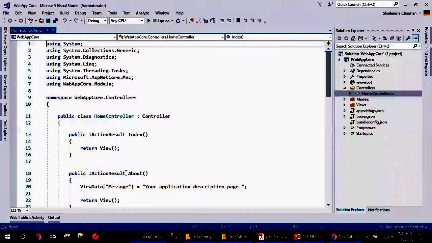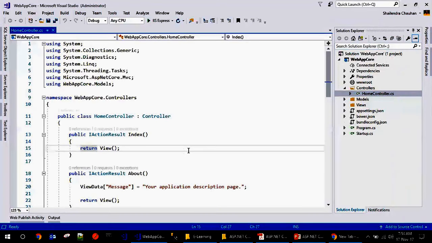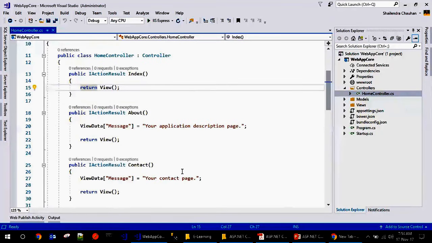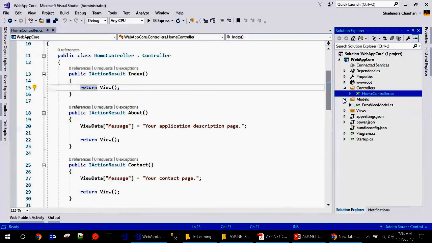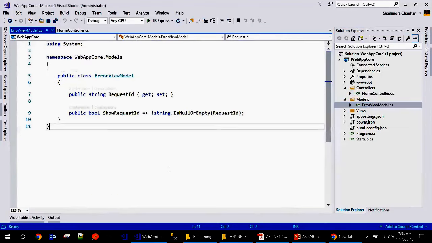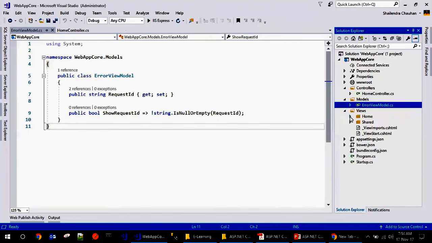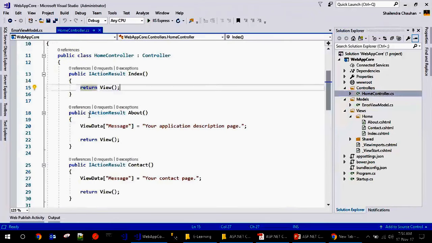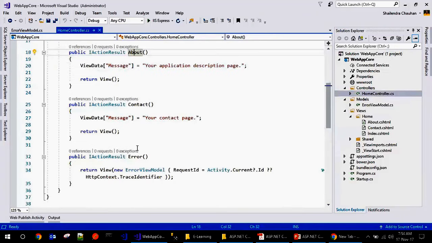And you can see we have a Controllers folder, and in it the Home controller. So here we are following the MVC pattern. As per the MVC pattern, we have to create the controller and we have to create the model. You can see we have a Models folder here as well. For showing errors, we have the model here, and we have the Views folder as well. If you look into the Views folder, we have Home. In the Home controller, we have created the actions: Index, About, and Contact.